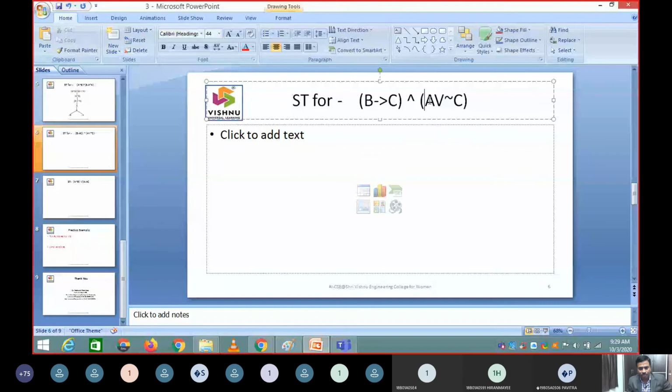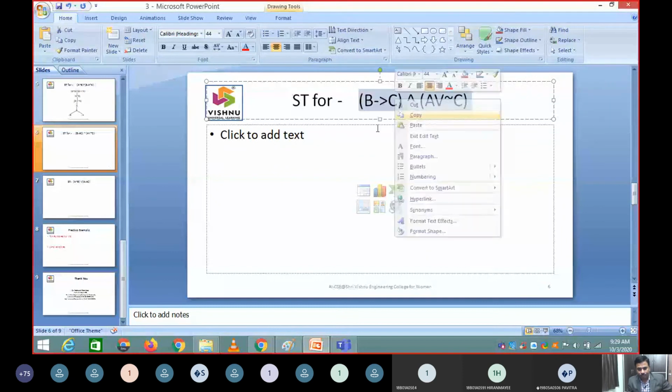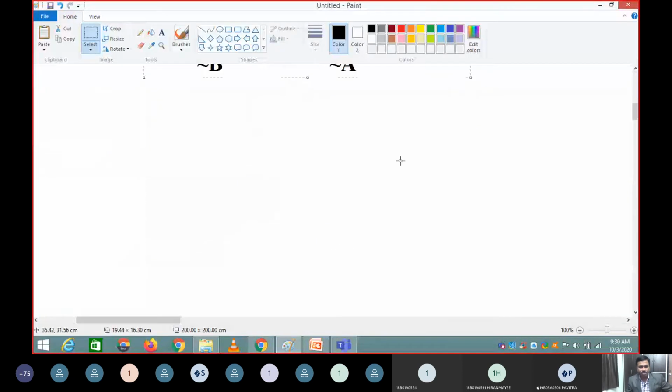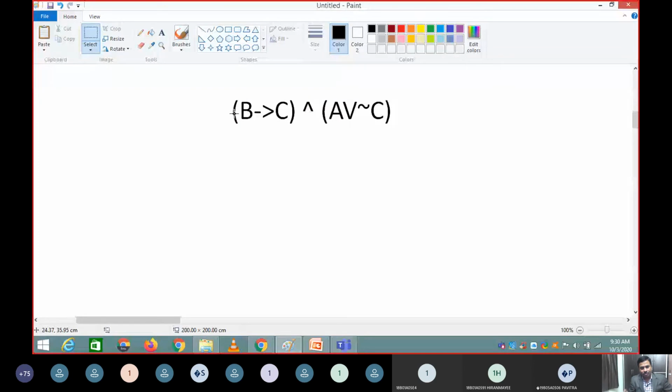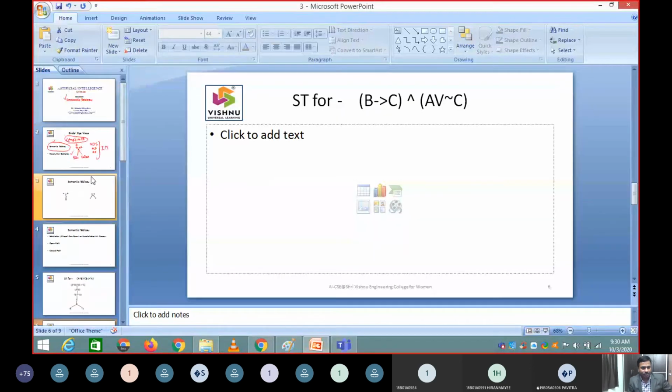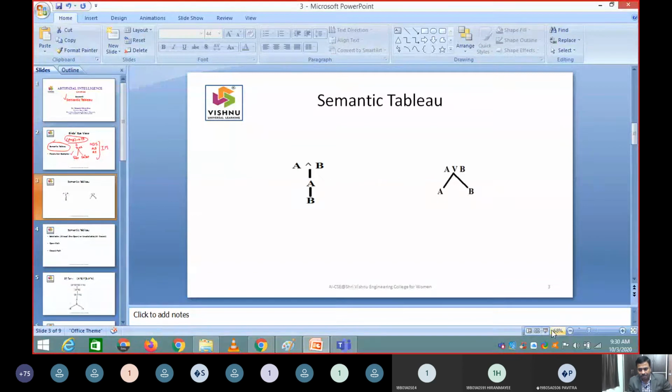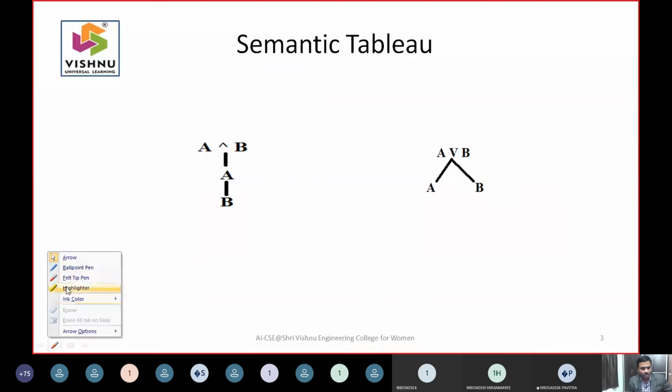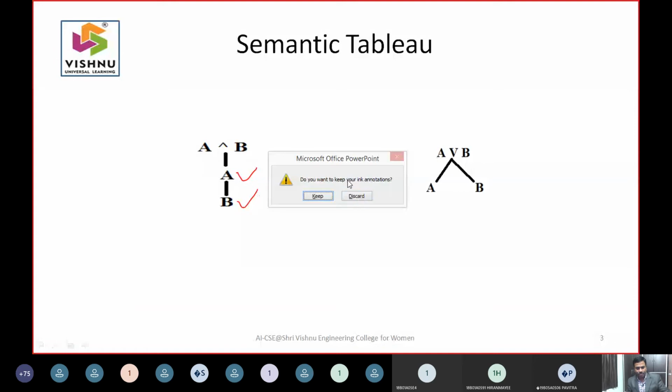See, this is the expression that was given. Let me paste this expression here. This expression consists of two arguments, the first argument and the second argument, which are combined with AND. Whenever AND is there, the representation is like this: you have to represent the expression A here, then represent B here in a sequence, and we'll follow the same sequence.